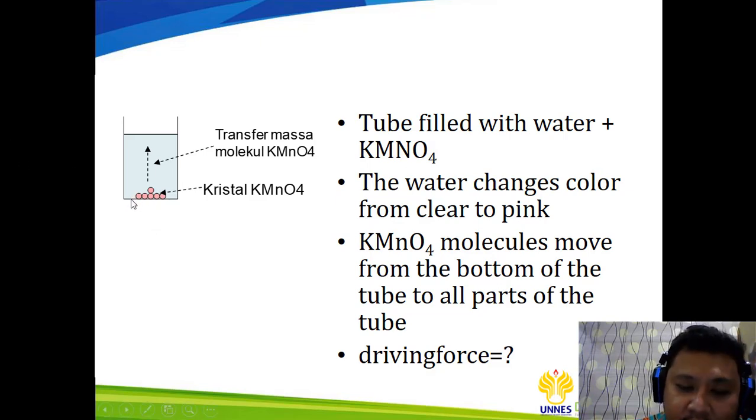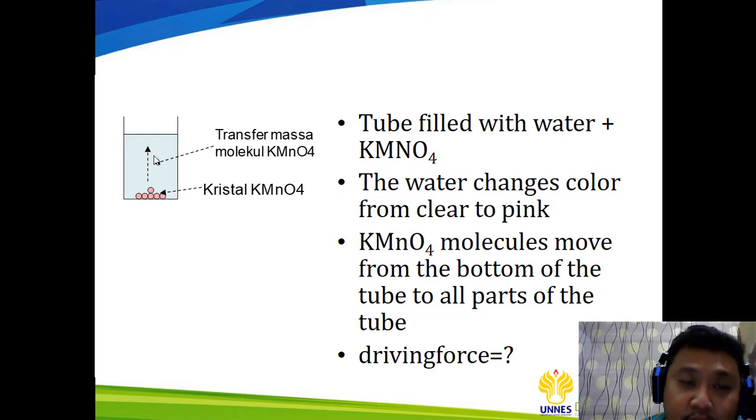Why can this happen? Because the concentration of the potassium permanganate here is very high, and the water around the crystal has no potassium permanganate. That's why the concentration of potassium permanganate in the water is zero. So it will diffuse in the water, and it will change the water color from clear into pink.